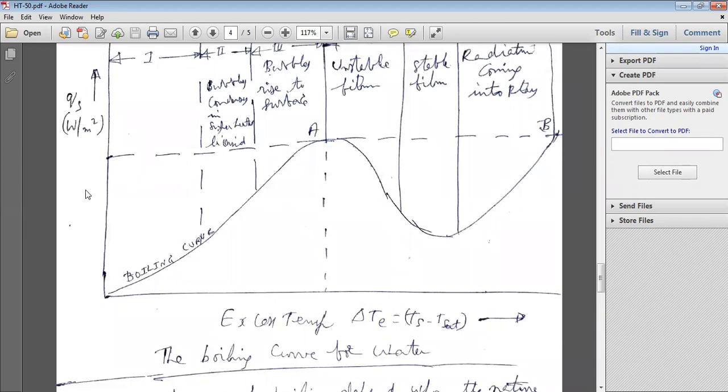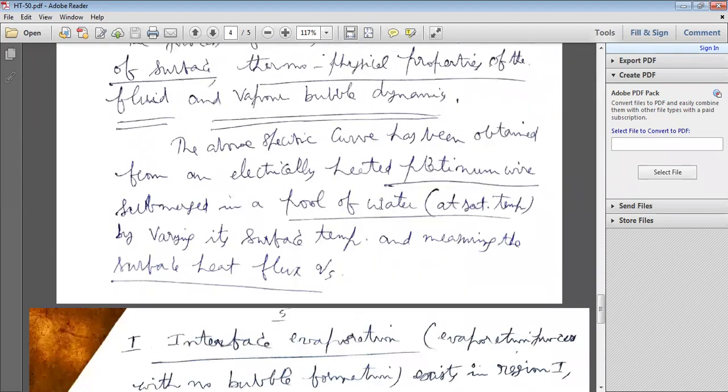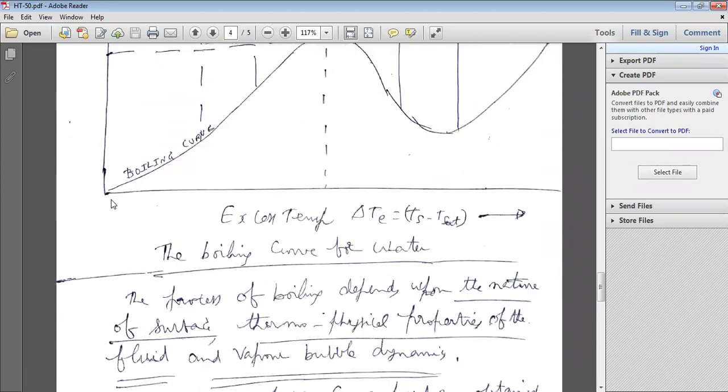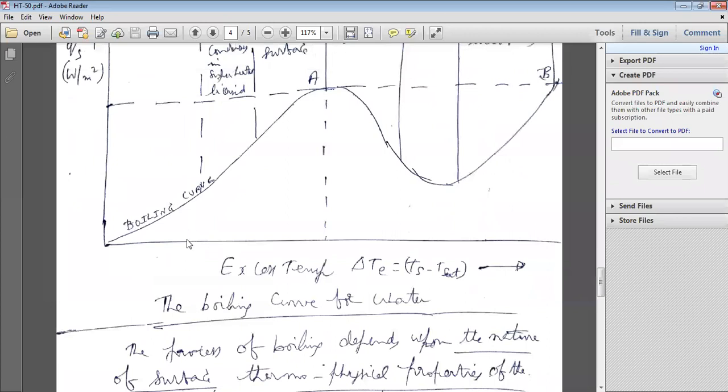You can get the heat transfer from the coil from the wattage, the power from the electrical heater, that is, how much heat energy we are getting. Using that heat energy, at an excess temperature of 10 degrees, what is the heat flux? At 20 degrees, what is the heat flux?